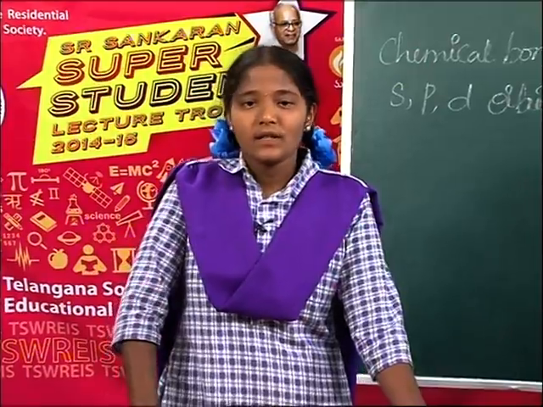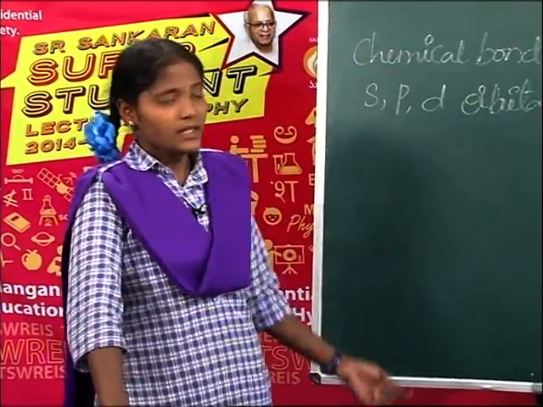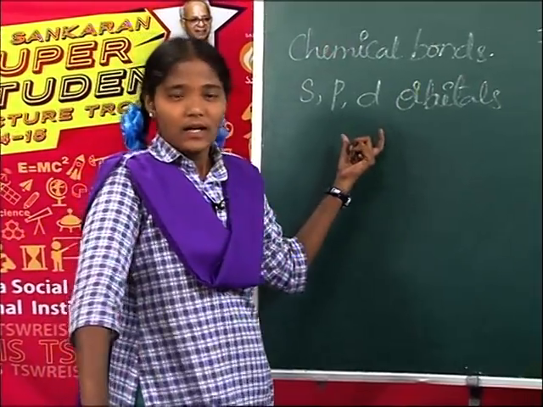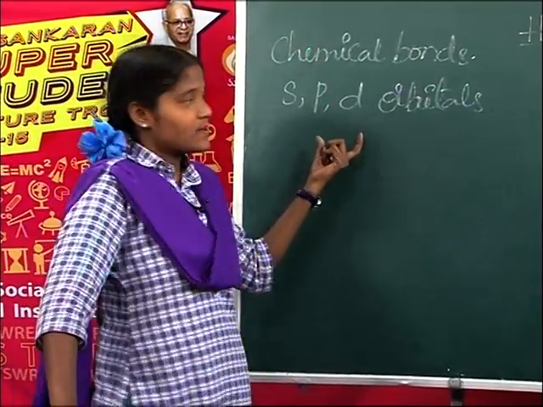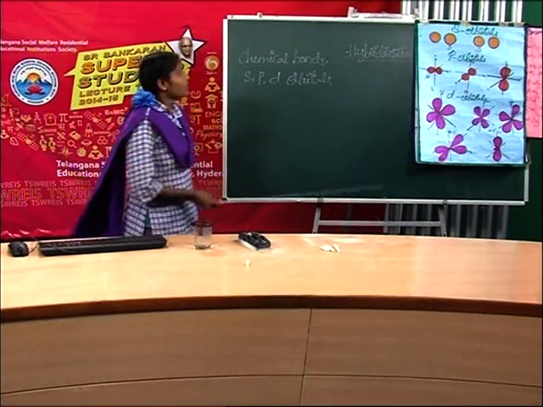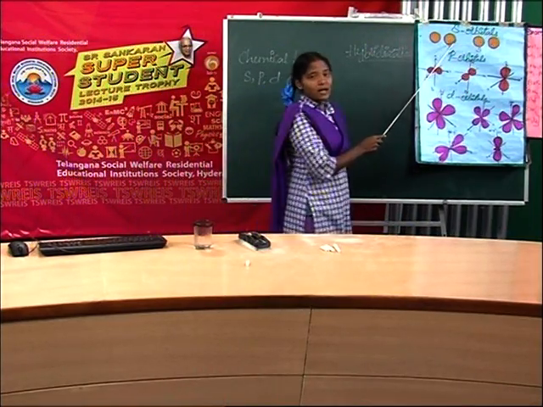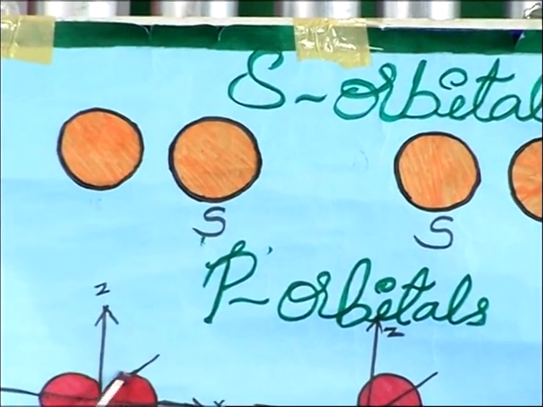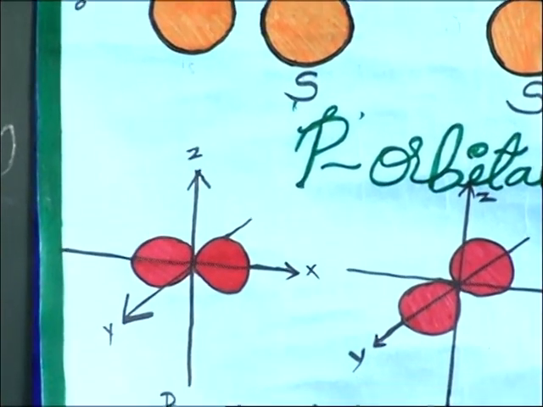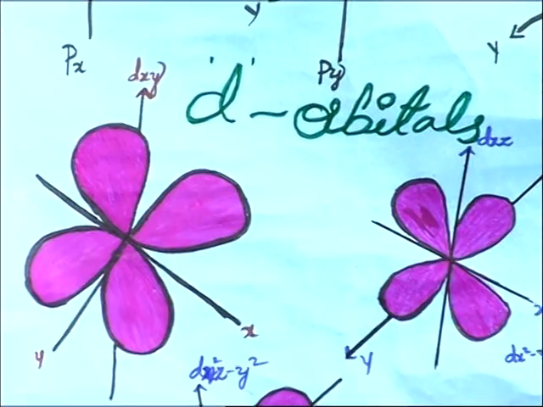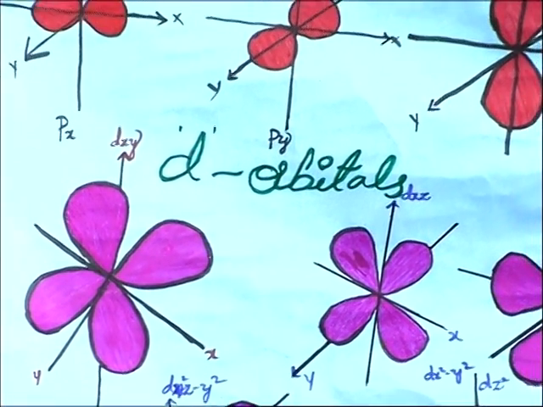This phenomenon is known as hybridization. In this hybridization, sp3 orbitals play an important role. These orbitals have specific shapes. The s orbital is spherical in shape, the p orbital is dumbbell in shape and the d orbital is double dumbbell in shape.